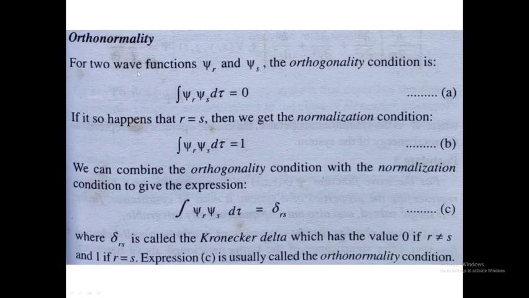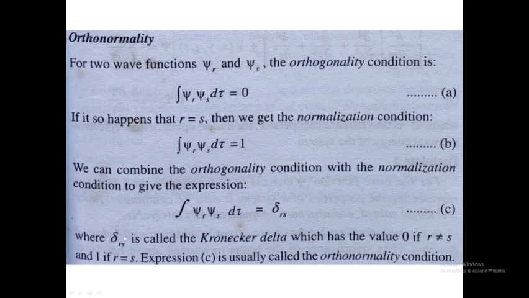Now the orthonormality condition. Here also we take two different wave functions psi r and psi s. The orthogonality condition is integral psi r psi s d tau equal to 0, and if r equal to s, meaning the two wave functions are the same, then we get the normalized condition, a unit probability to meet the electron, integral psi r psi s d tau equal to 1. We can combine the orthogonality and normalization conditions into one expression: integral psi r psi s d tau equal to delta rs.